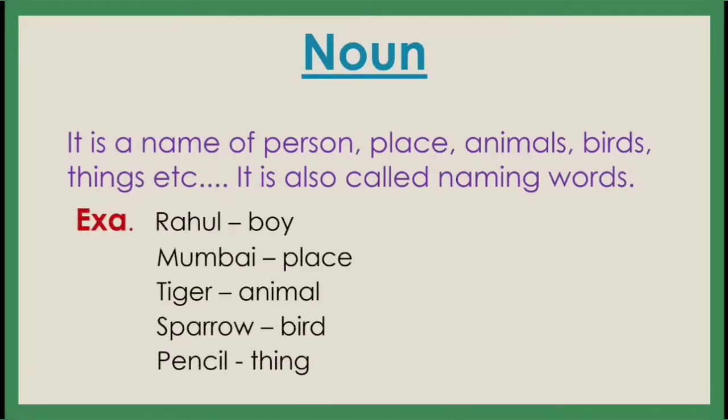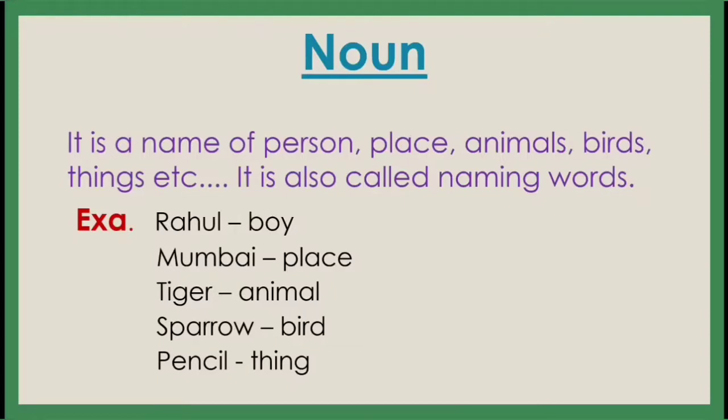See the example here. For example, Rahul. It is a name of a boy. You can also take any girl's name like Riya. Mumbai, a place. So see, Mumbai, it has a name. Understand? Like Kolkata. Then in our Gujarat, we can see Vadodara, Ahmedabad, Surat, etc. So every city has a name. So that is called noun, naming word.